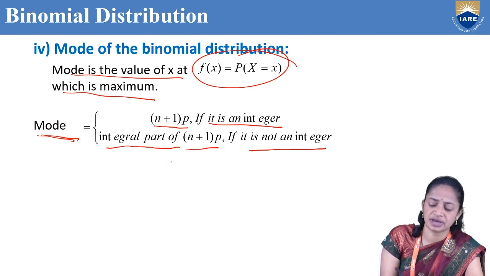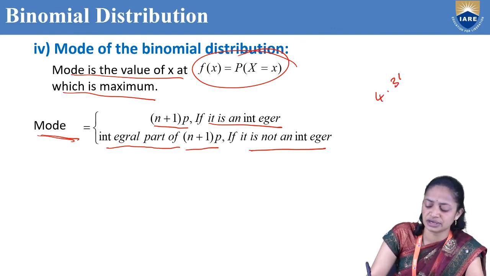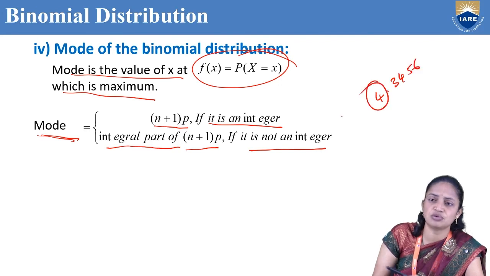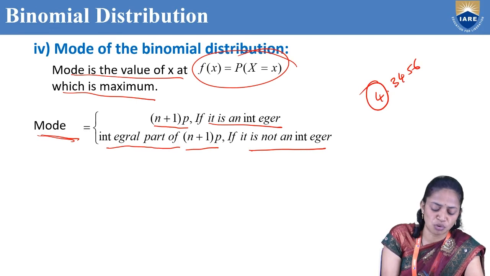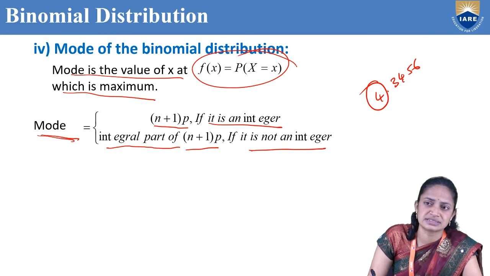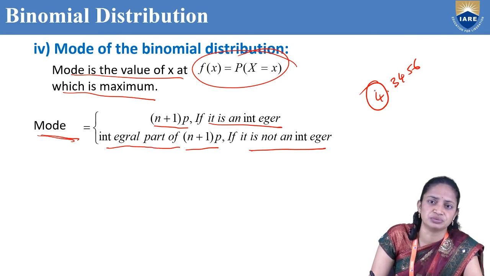So if we have 4.3456, we have to take only 4. That is the mode value. So mode equals (n + 1)p if it is an integer, and mode equals the integral part of (n + 1)p if it is not an integer. That means for 4 point something also, we have to take the value 4.